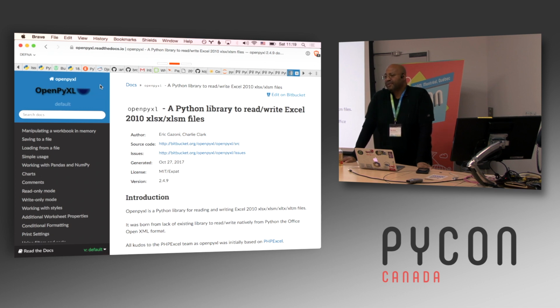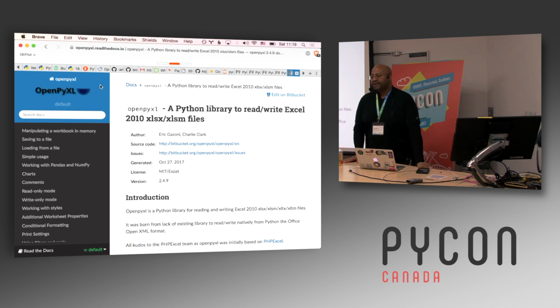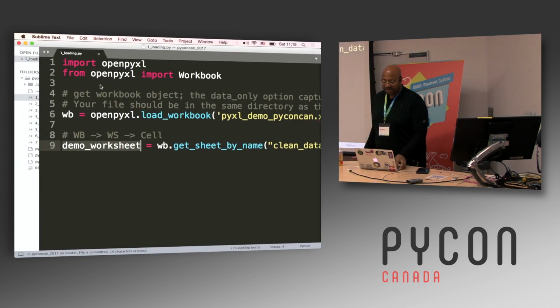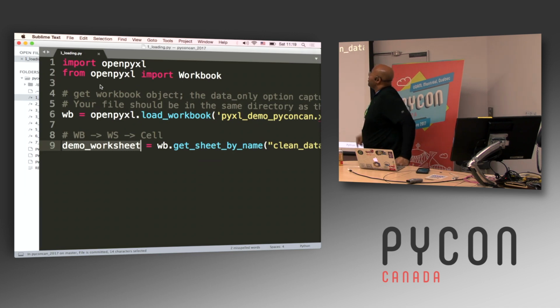But these files can also be opened and used in LibreOffice or OpenOffice. So when I showed you the spreadsheet, it's an XLSX file, but I'm actually using LibreOffice, not Microsoft Excel itself. And so you can read from and write to these files. There's a lot of data you can get from these files with this library. So that's the library I'm using. So we're going to import it, and then from Openpyxl, we're going to import Workbook.